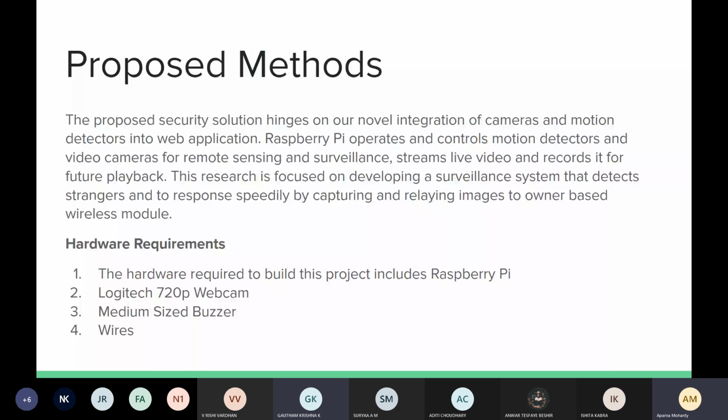Over here, the hardware which we are using is the Raspberry Pi, which will be our interface. The webcam is going to take the feed inside, which is the input for the Python program. A buzzer will give an alarm when an intruder comes in, and wires are for connection. Next slide, please.